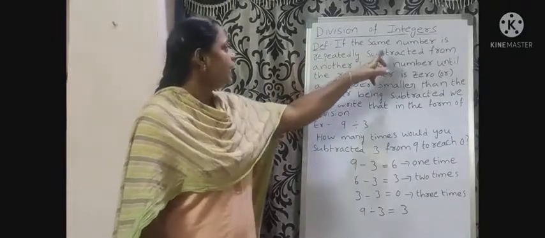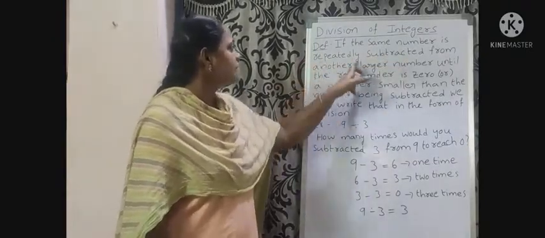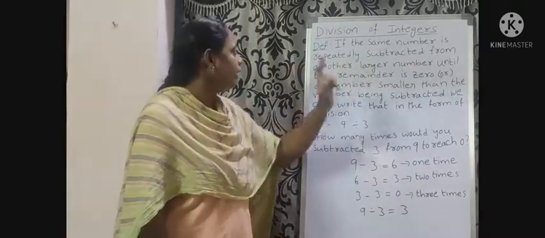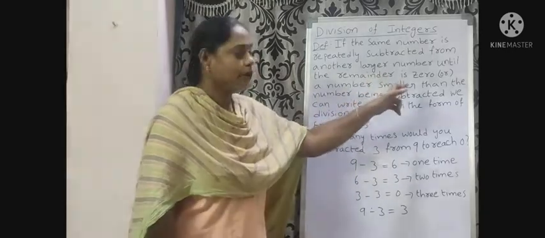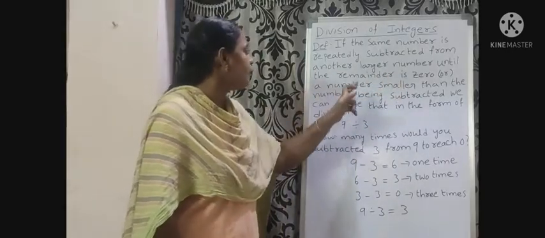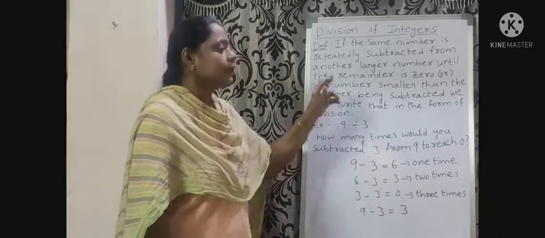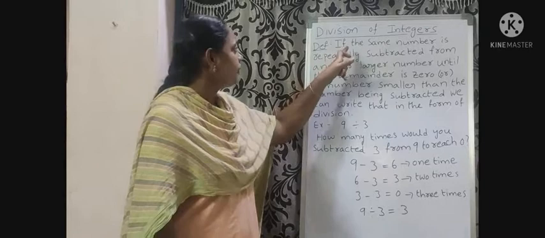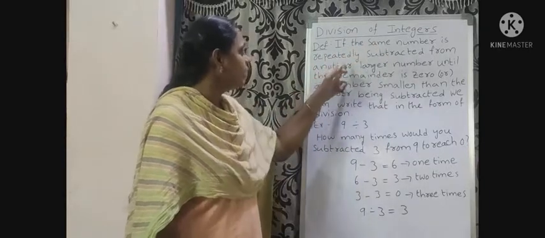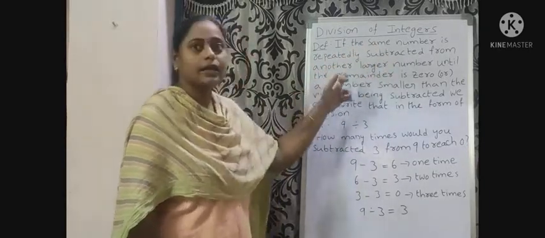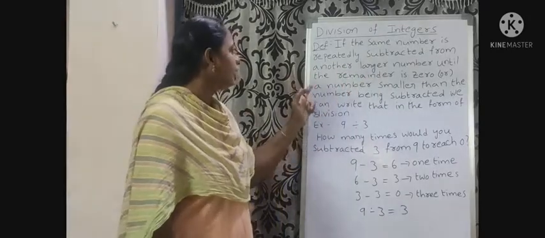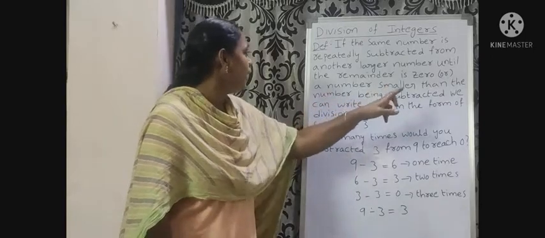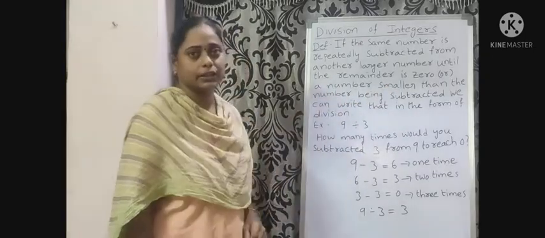If the same number is repeatedly subtracted from another larger number until the remainder is 0 or a number smaller than the number being subtracted.